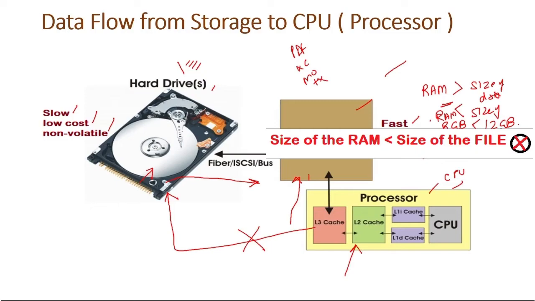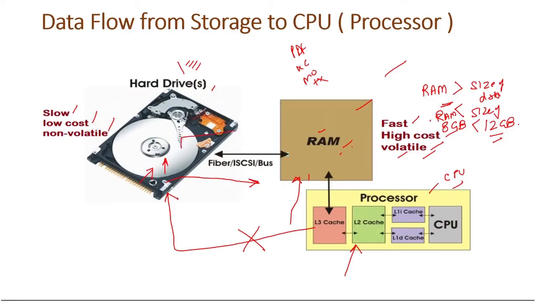No. When you try to open the 12 GB file, your system would be in a frozen state. It would collapse. So for the RAM to store that data, the size of the RAM should be larger than the size of the file, because the processor cannot work on data stored in the hard disk. The data would be transferred to the RAM. Whenever data is transferred from hard disk to RAM, it will use some bandwidth.